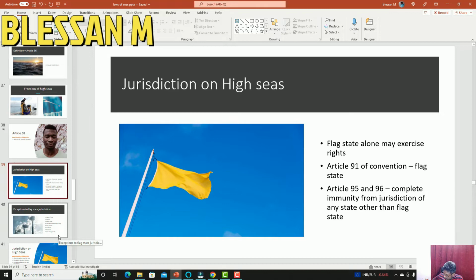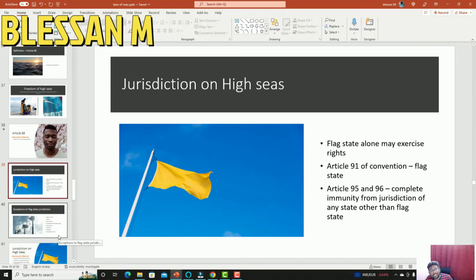This has been done to prevent any kind of fraud, such as ship owners registering the ship in tax havens to avoid tax. So it is not necessarily that whatever flag is being flown by the ship would be taken as the flag state, but there must be a genuine link between the ship and the flag that is being flown.